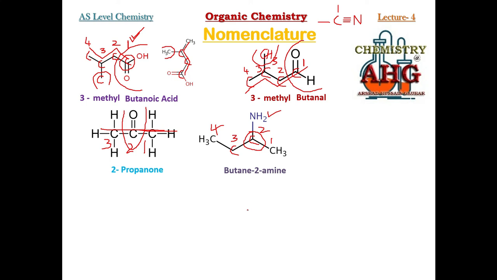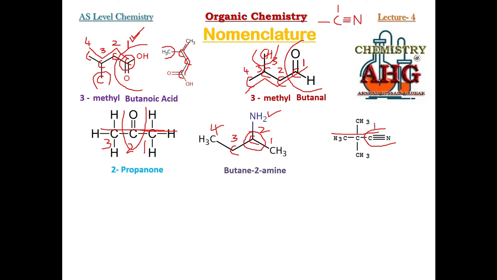Okay, this is the name of this compound. Look at this structure. Try to identify the functional group and name this compound. In this case, there are 3 carbon atoms in the longest chain. This is the functional group. Nitrile. Nitrile is the functional group.